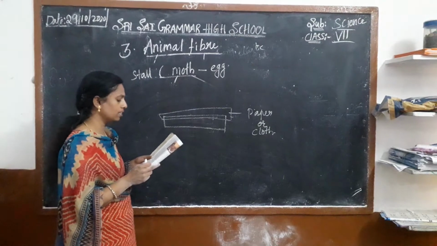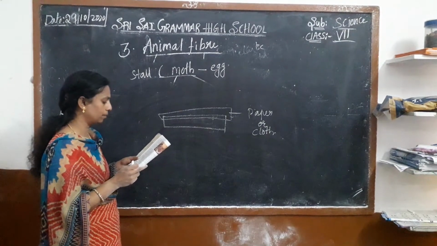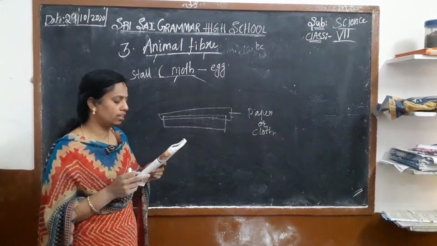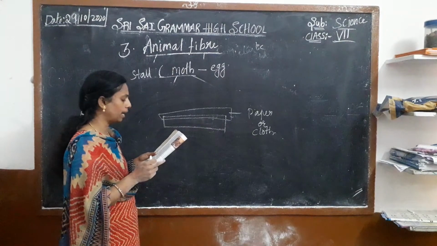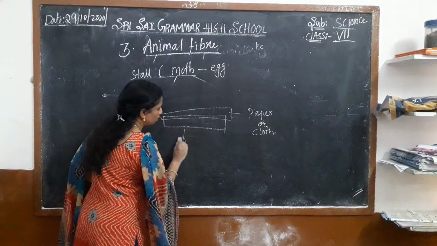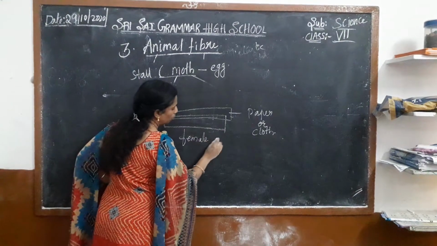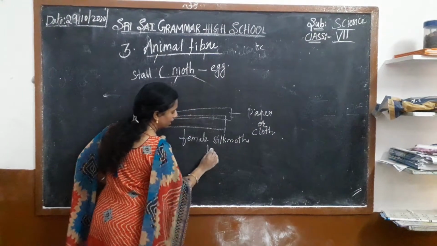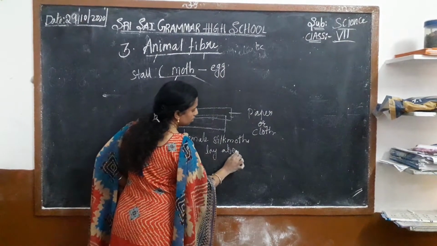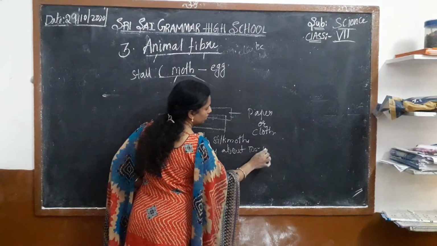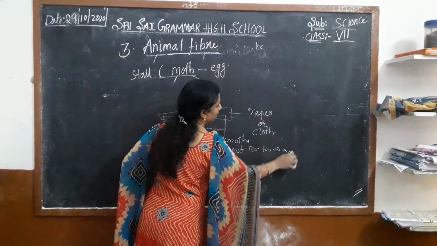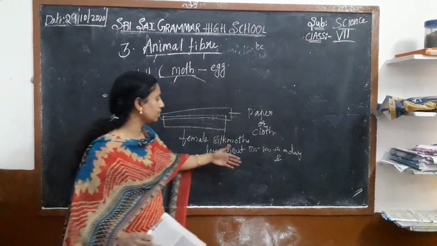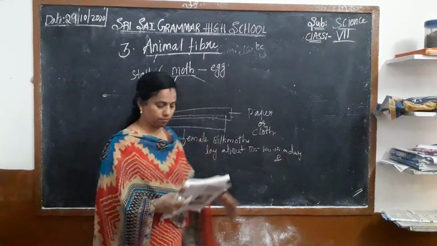Moths lay hundreds of eggs on them. So the female silk moth lays about 500 to 800 eggs in a day, and then what happens? After laying the eggs, they die soon.